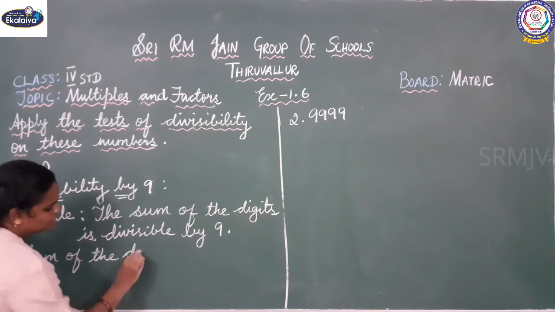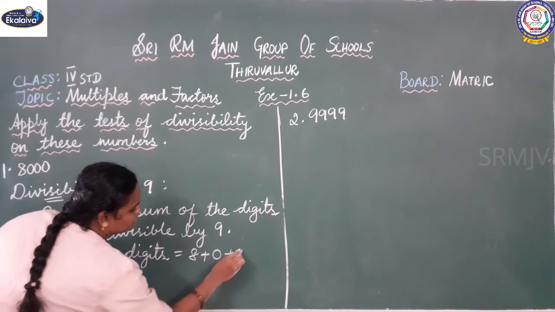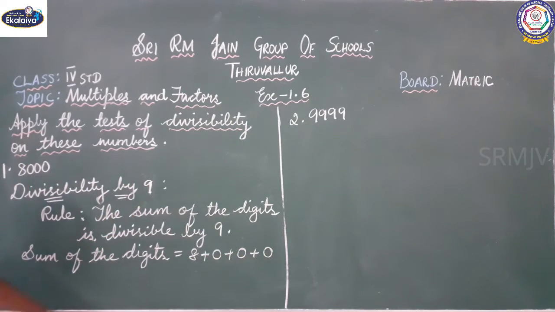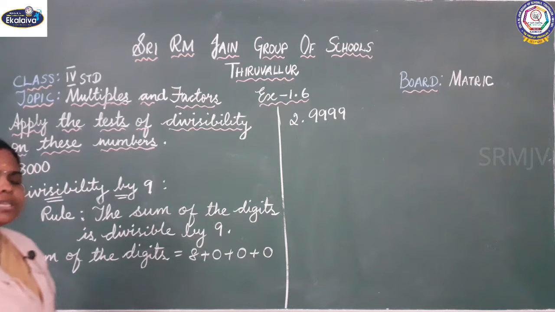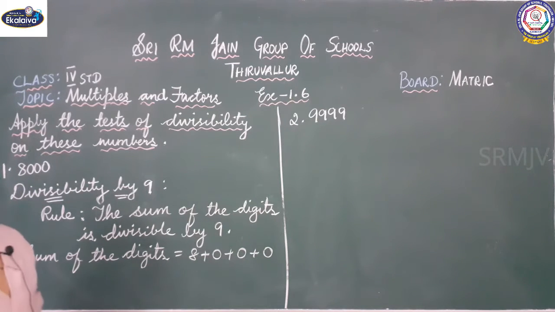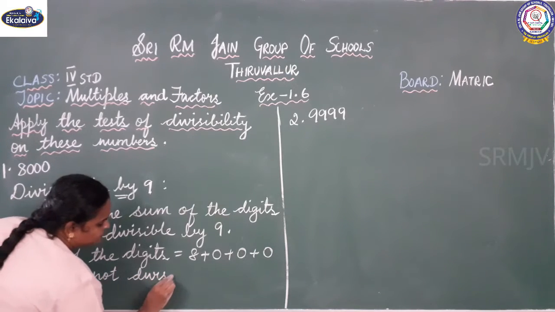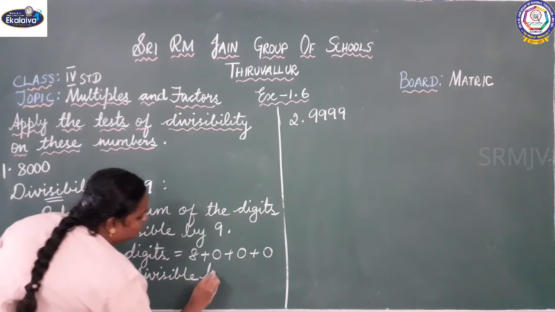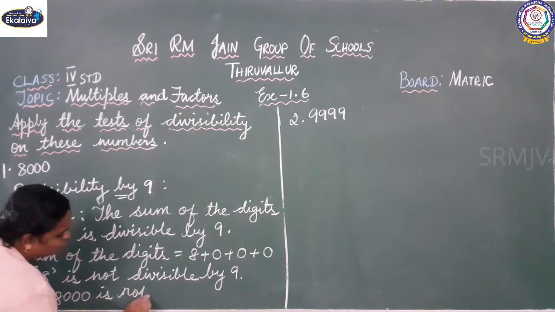So sum of the digits equals 8 plus 0 plus 0 plus 0. So 8 plus 0 is 8. Whether 8 is divisible by 9? No, it is less than 9. So it is not divisible by 9. So therefore 8000 is not divisible by 9.